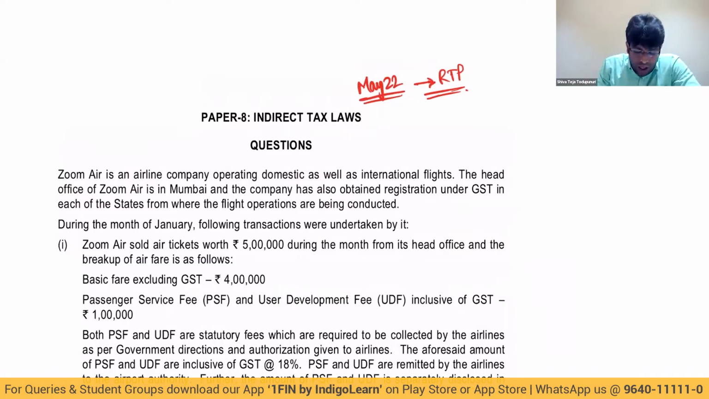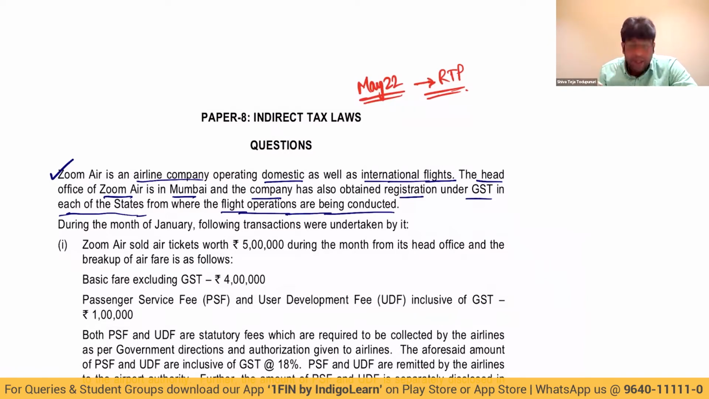Zoom Air is an airline company operating domestic as well as international flights. Very good. It's an airline company operating both domestic and international flights. The head office of Zoom Air is in Mumbai, and the company has also obtained registration under GST in each of the states from where the flight operations are being carried out. That is correct also, because under GST law, registration is to be obtained state-wise but not centralized. Unlike in income tax where we have only one PAN, under GST law we should take state-wise registration, not centralized registration.